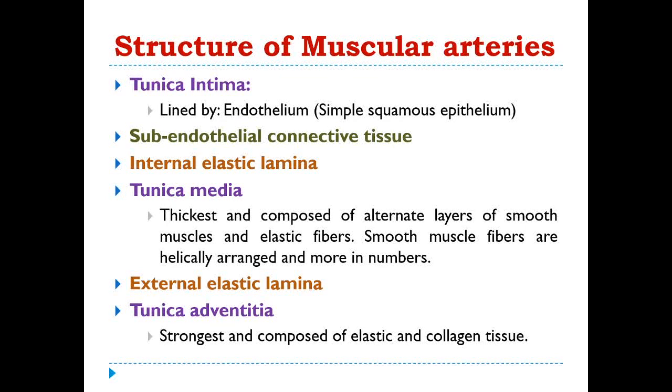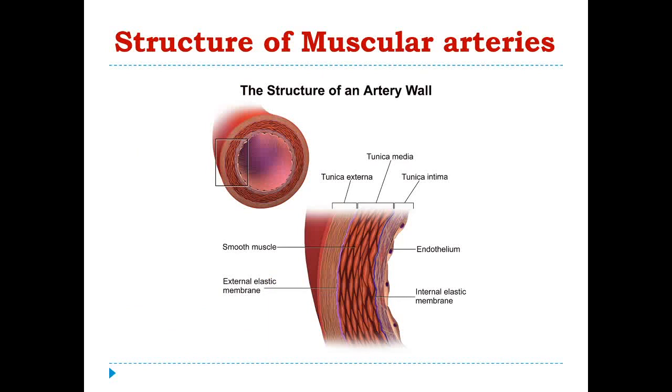Then external elastic lamina, and lastly most outside tunica adventitia, which is mainly composed of elastic fiber and some collagen fibers. Here is a picture. As we can see, this is the wall of a muscular artery, tunica adventitia or externa. Then a thin layer of external elastic lamina, then the smooth muscle layer, that is the tunica media, then again this purple color internal elastic lamina, then this is the subendothelial connective tissue layer with so many fibers, and lastly the endothelium, the simple squamous epithelium.